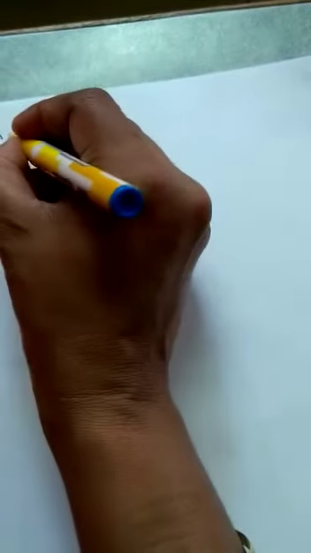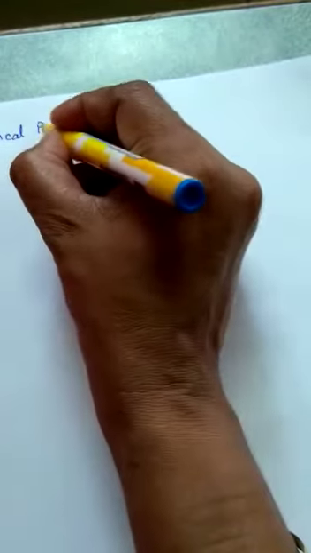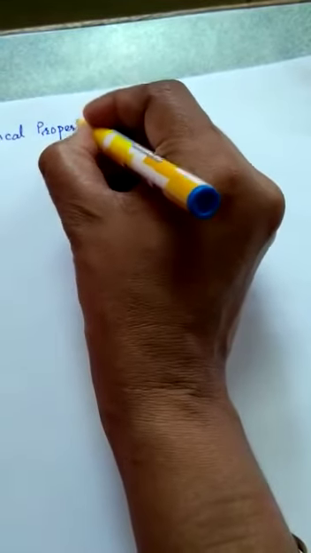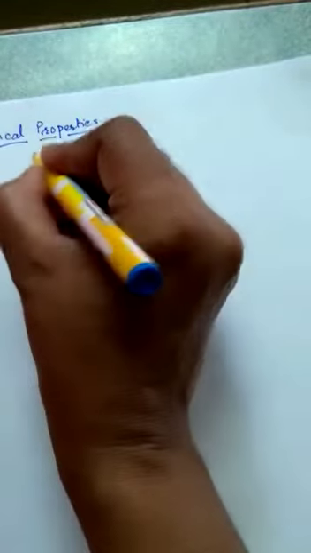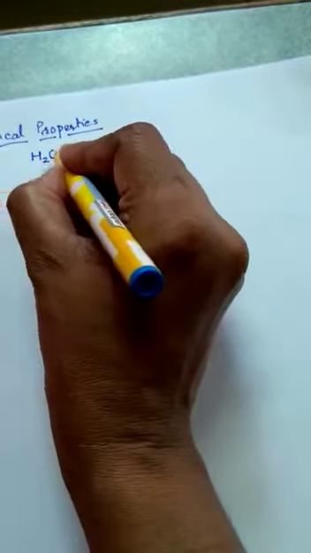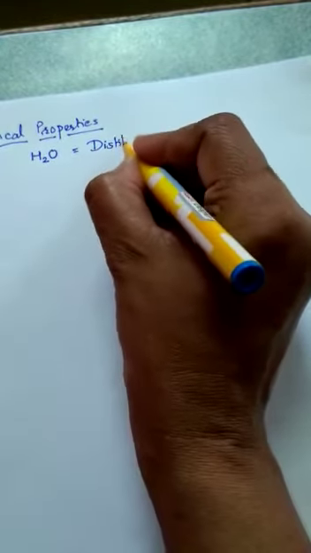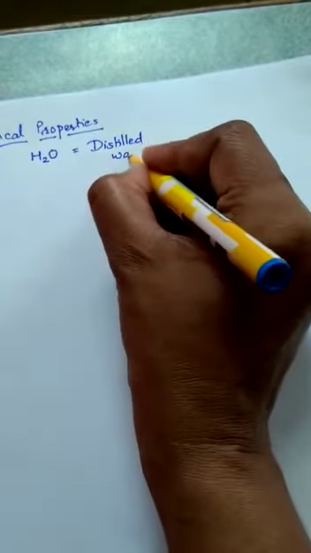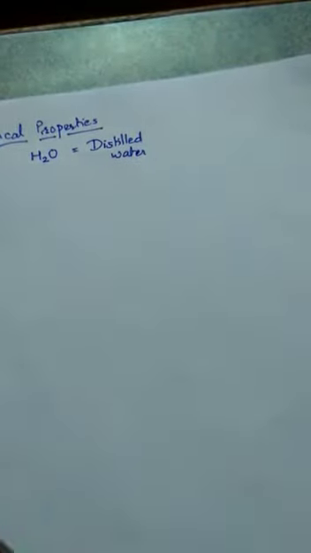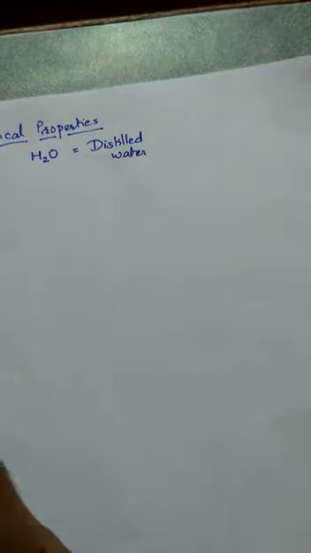The next thing we will start with is the physical properties of water. Whenever we say water in chemistry, we have to understand that we are talking about the compound water which does not contain any impurities, which we also call distilled water. So when we are studying the physical properties, we are studying the properties of water as a compound which does not contain any impurities.